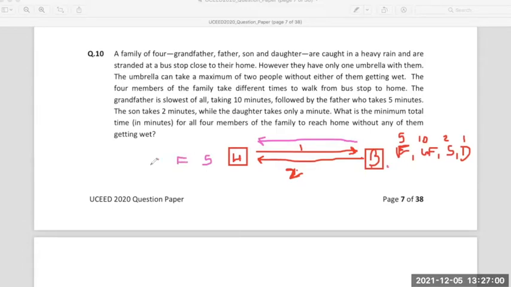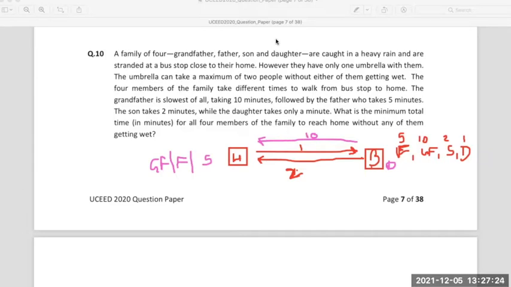The daughter waits at the bus stop, but the grandfather and the father reach home. So they will take 10 minutes to reach home, right? Is that correct?